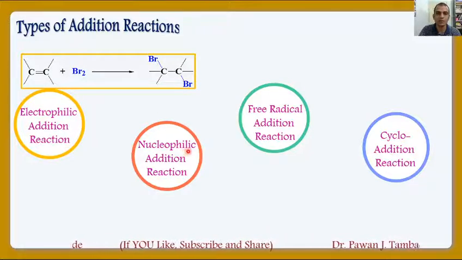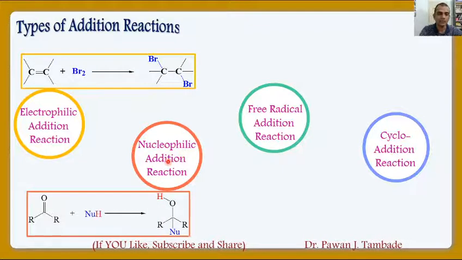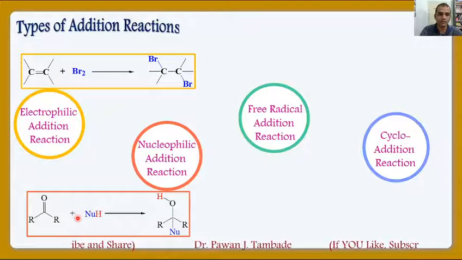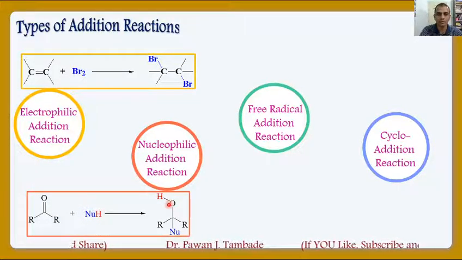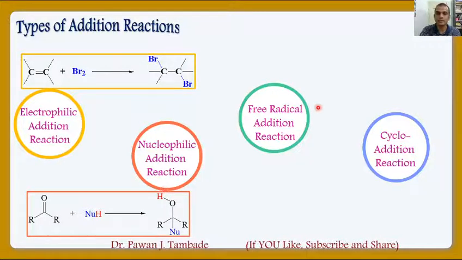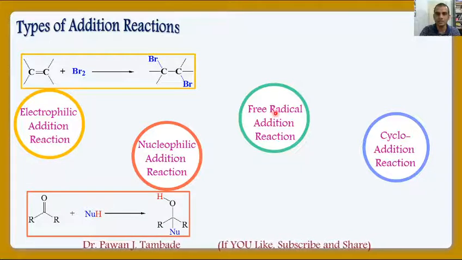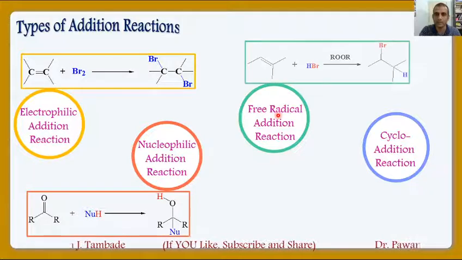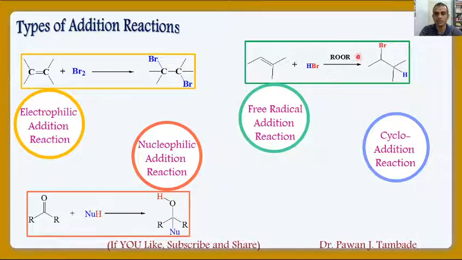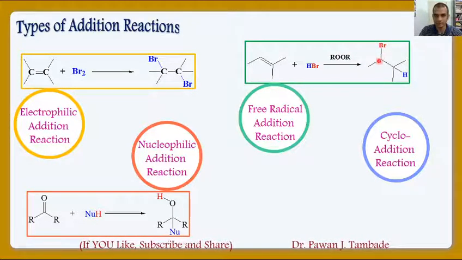Now second is nucleophilic addition. In case of nucleophilic addition, this species is acting as a nucleophile which adds to our primary reactant. So when this carbonyl compound reacts with this nucleophile, we will get addition product. So this is nucleophilic addition reaction. Third category is free radical addition reaction, in which the reagent acts during the course of reaction in the form of a free radical. For example, when this alkene and HBr are allowed to react in presence of some peroxide, then we will get this addition product.